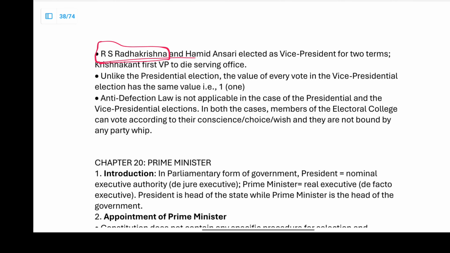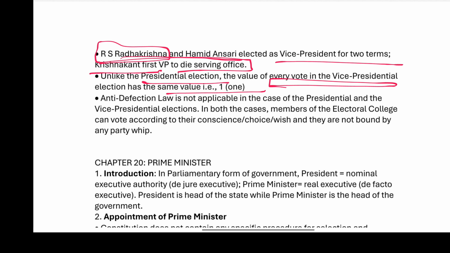S. Radhakrishnan and Hamid Ansari were elected as vice president for 2 terms. Krishan Kant was the first vice president who died in office. Unlike presidential elections, every vote in a vice presidential election has the same value, that is 1. Every vote of the Lok Sabha and the Rajya Sabha members is 1.